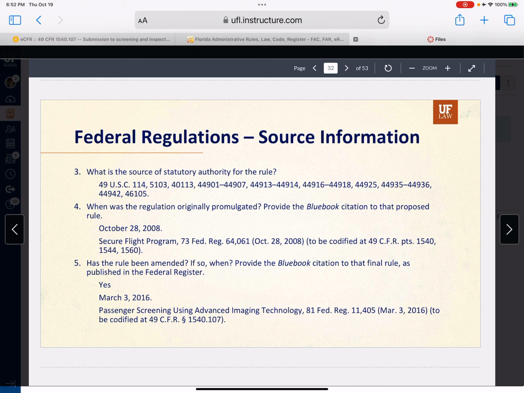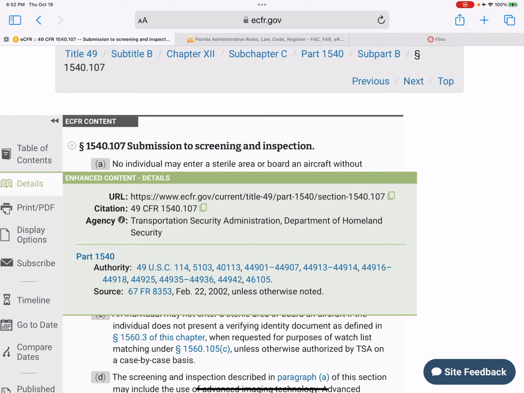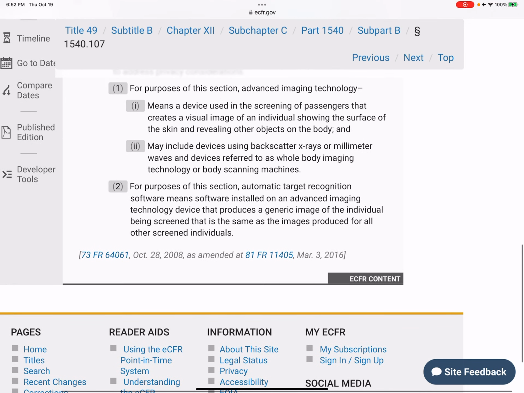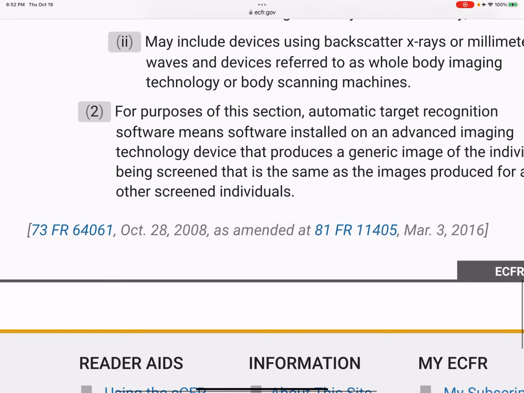4, when was the regulation originally promulgated? And it's asking for a Blue Book citation to that proposed rule. October 28th, 2008, and then you're going to cite it. Okay, so let's find the date first. You're going to scroll to the bottom, and here we are, okay? So this kind of looks like those history notes we're used to looking at for statutes, right? So it was originally promulgated October 28th, 2008. And that's the Federal Register site, right?